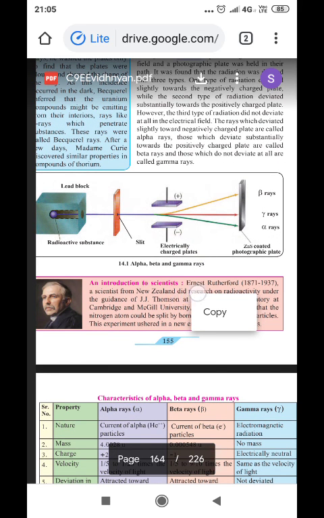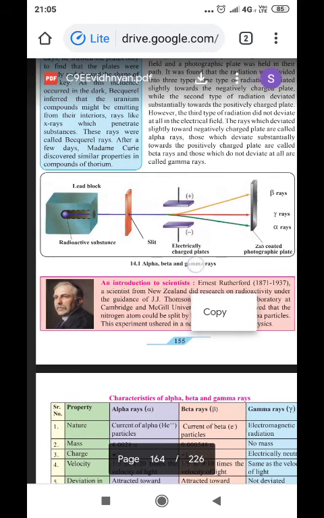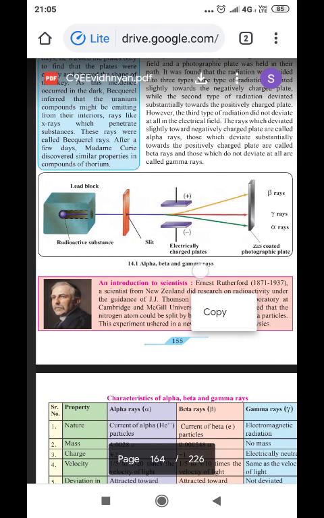We can see the diagram with reference to this explanation: alpha, beta, and gamma rays, and how they are deviated. Alpha is deviated towards the negatively charged electrical plate, whereas beta is deviated towards the positively charged electrical plate. You can see the rays and how the deviation is taking place. And for gamma rays, no deviation is observed.